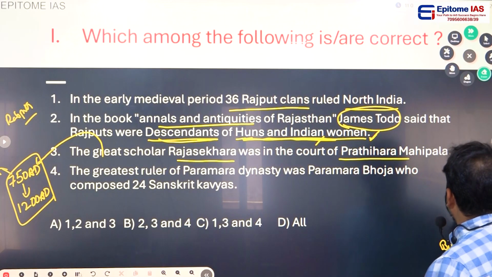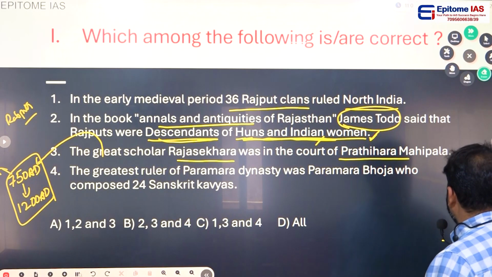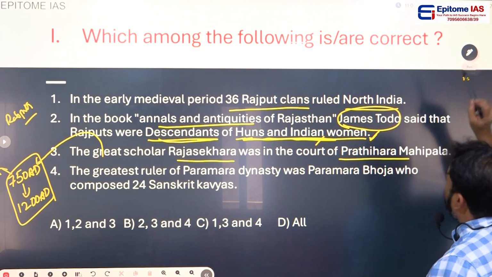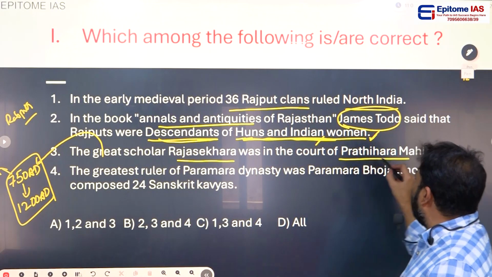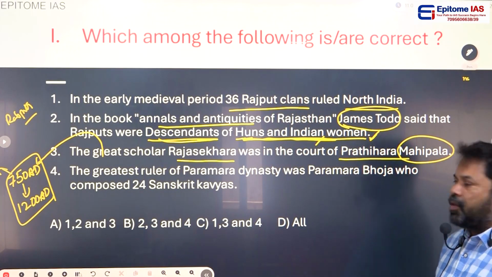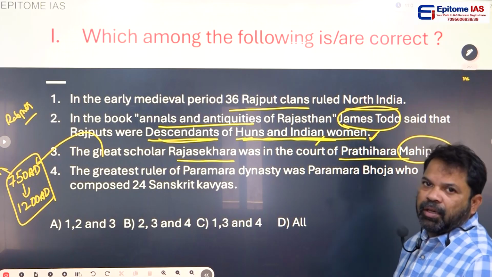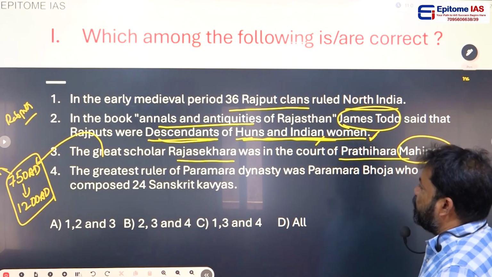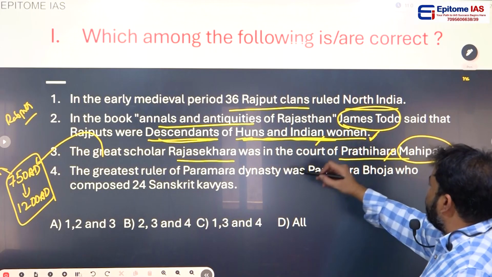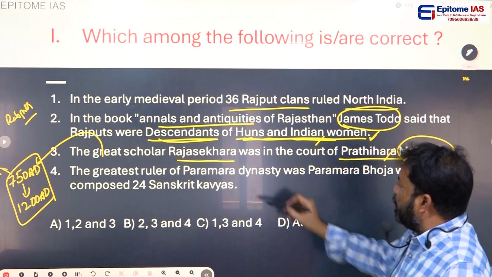The third statement is, the great scholar Rajashekara was in the court of Pratihara Mahipala. Mahipala was a king of the Pratihara dynasty, and yes, this statement is right.